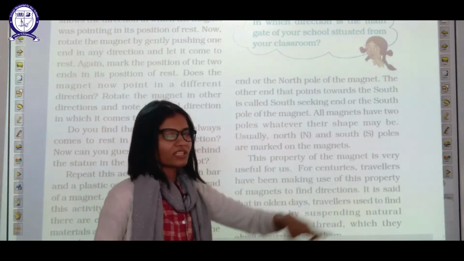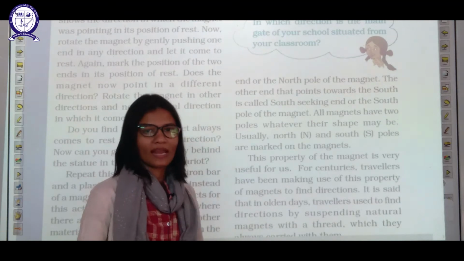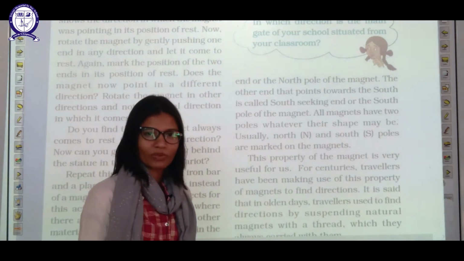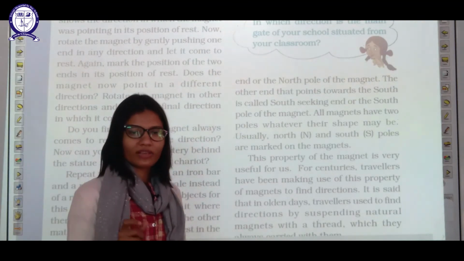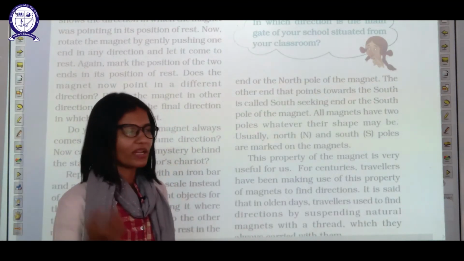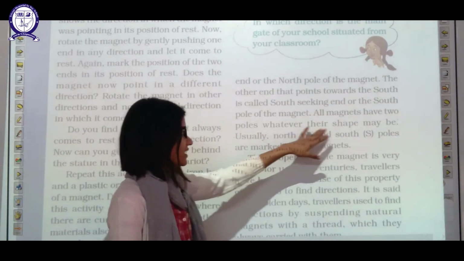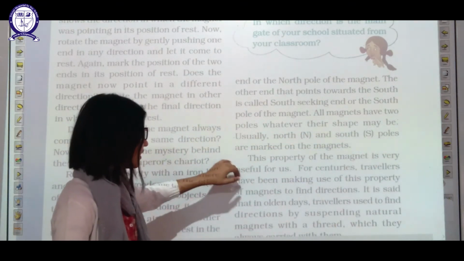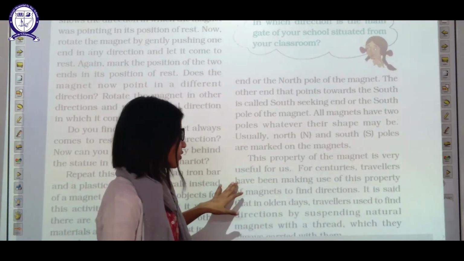All magnets have these two poles, a north pole and a south pole. Even if you break a magnet into the smallest piece, that smallest piece also has a north pole and a south pole. We simply write them N and S for abbreviation. This property of the magnet is very useful for us.